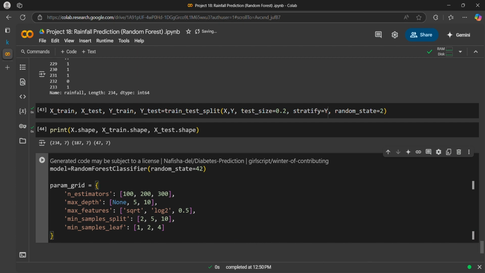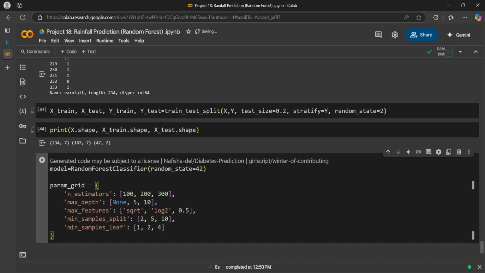So n estimators defines how many trees we can make, and depth is how deep they can go, otherwise it's basically unlimited. 5 means up to 5 depth we can analyze our data, up to 10 depth we can analyze our data, our output. The more the depth, the more time it will take to train our model. And max features is how many features we can take at a time.